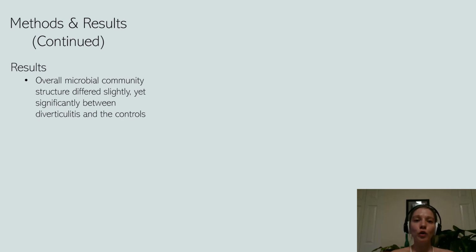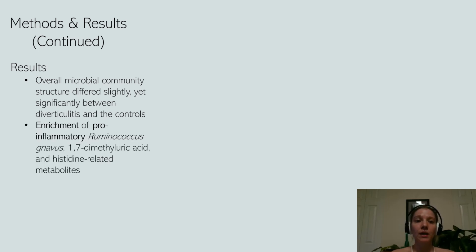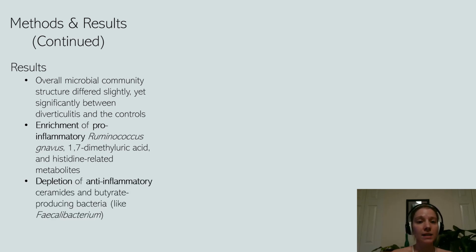Researchers found that overall microbial community structure differed slightly yet significantly between diverticulitis participants and the controls. Enrichment of pro-inflammatory Ruminococcus gnavus, 1,7-dimethyluric acid and histidine-related metabolites, as well as the depletion of anti-inflammatory ceramides and butyrate-producing bacteria like Faecalibacterium in diverticulitis were observed.